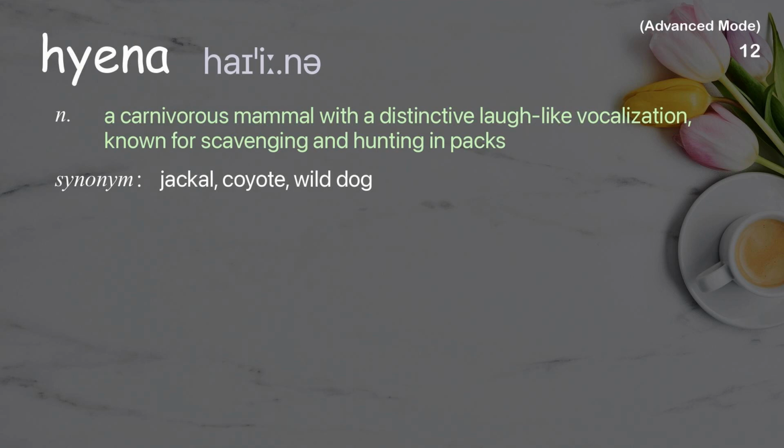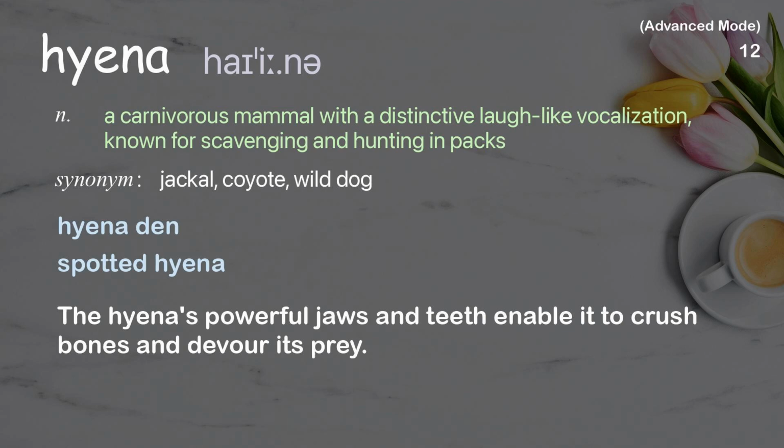Hyena. A carnivorous mammal with a distinctive laugh-like vocalization, known for scavenging and hunting in packs. Examples: Hyena den, spotted hyena. The hyena's powerful jaws and teeth enable it to crush bones and devour its prey.